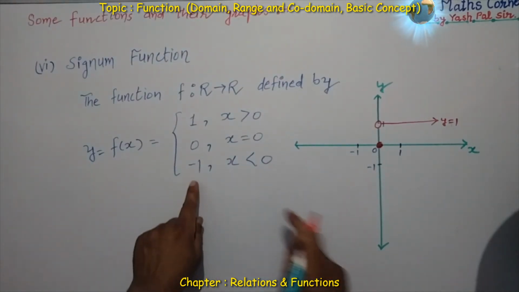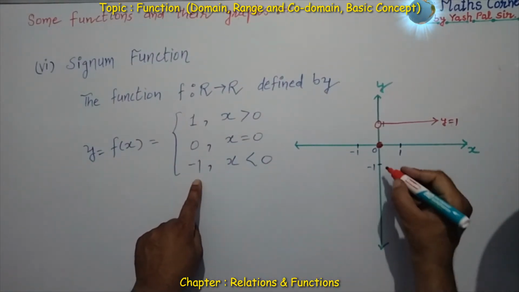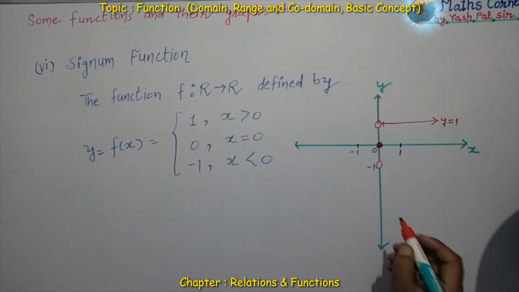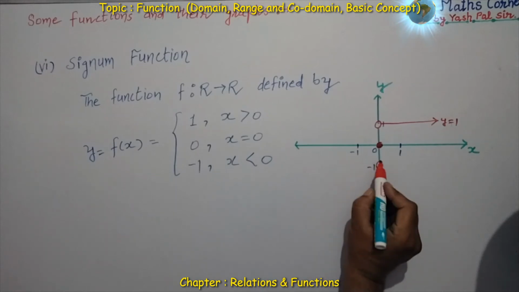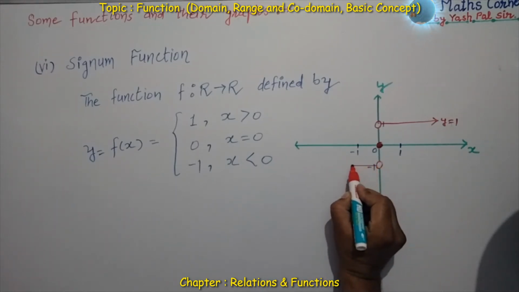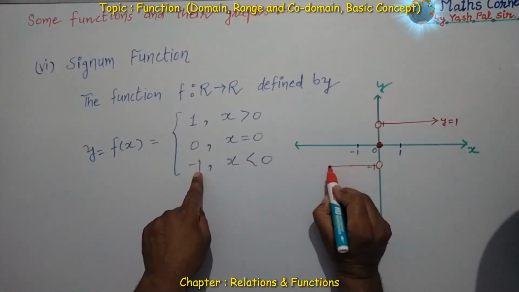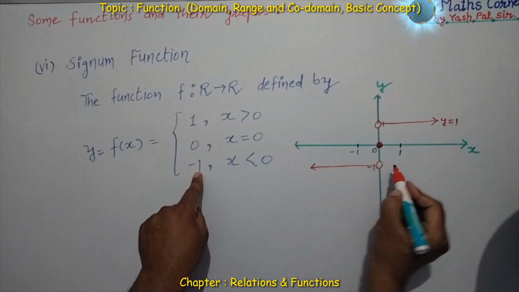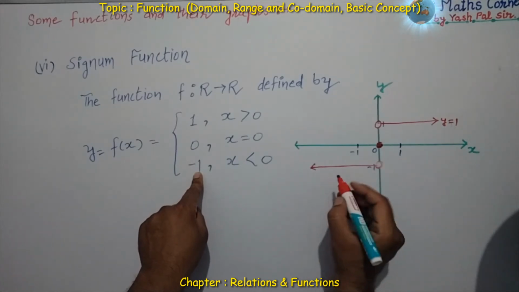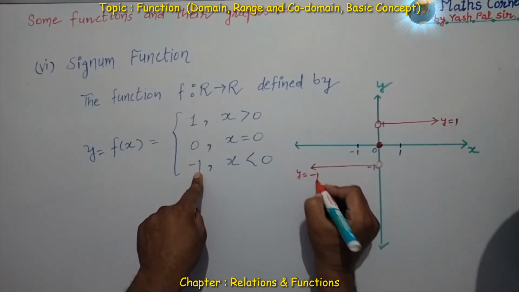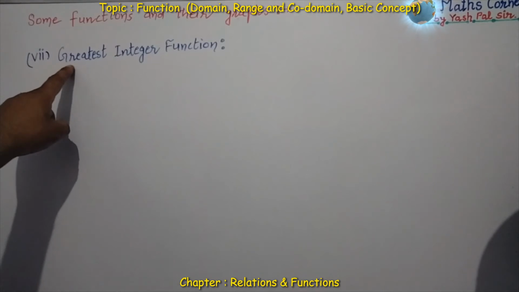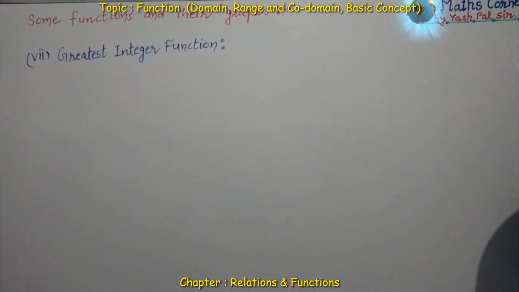Next is x is equal to 0. When x is 0, y is 0. Then y is equal to minus 1 when x is less than 0, that is the left side of the x axis. So y is equal to minus 1. That is y is equal to c, a constant function, on the left side. This minus 1 is not the part at the origin. So this is y is equal to minus 1. So this function is called the signum function.